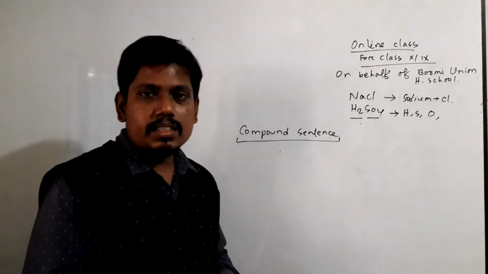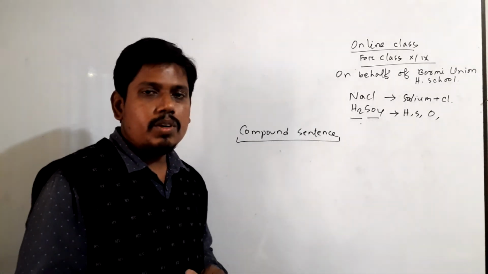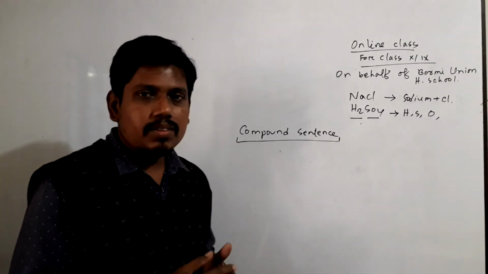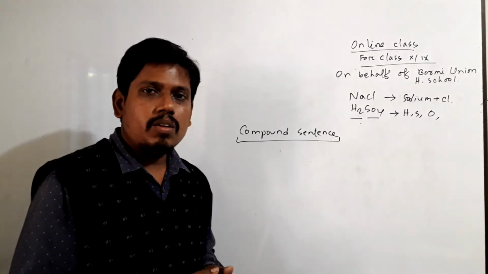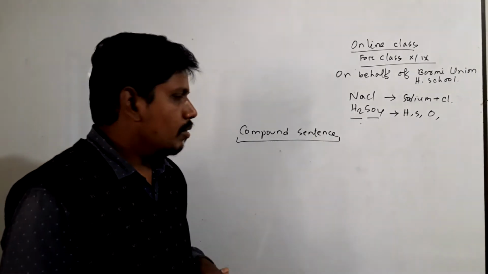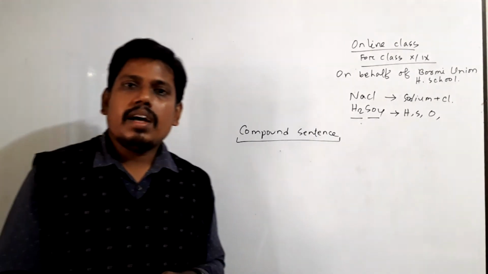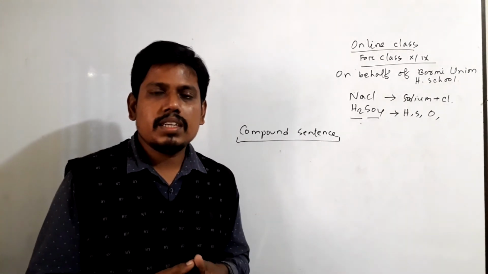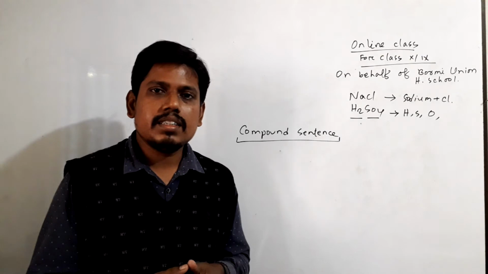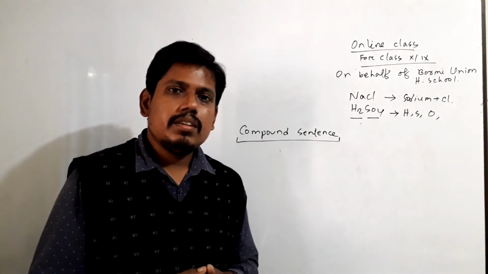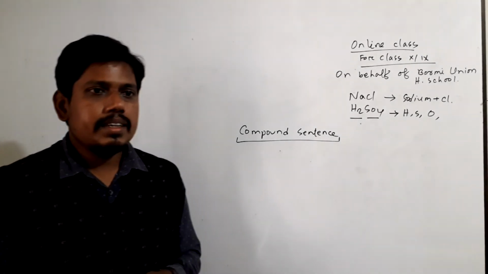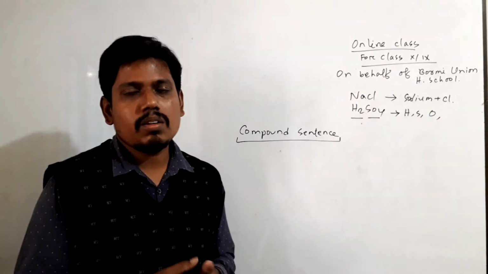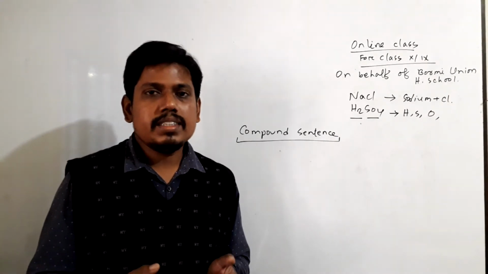And compound sentence, in the case of a compound sentence, if you analyze and synthesize the sentence, then what do you find? You must find two sentences or two clauses. For example, I have a green dress. You know, this is a simple sentence, and in this sentence we have only one finite verb. And in the case of a compound sentence, you have to make two clauses or two independent sentences here.